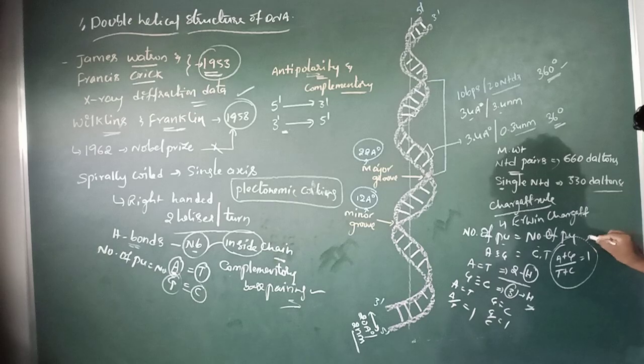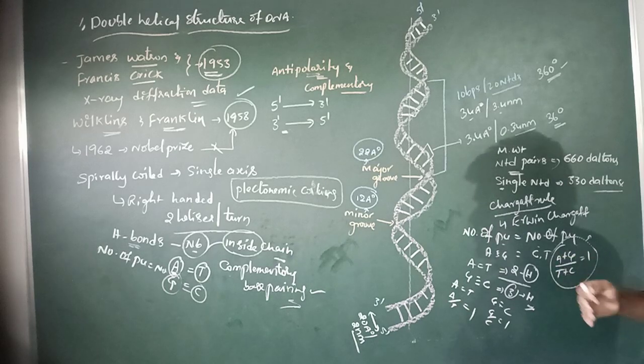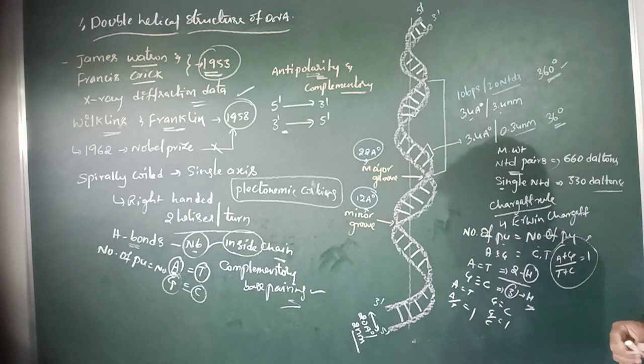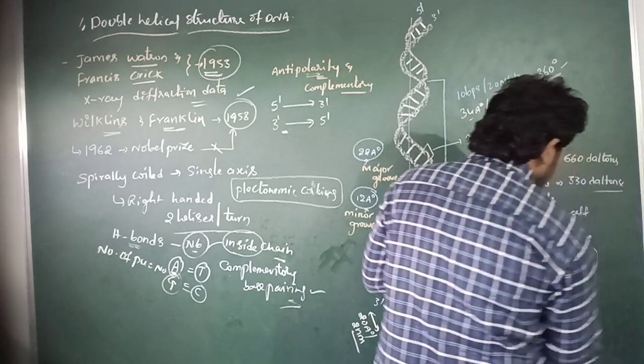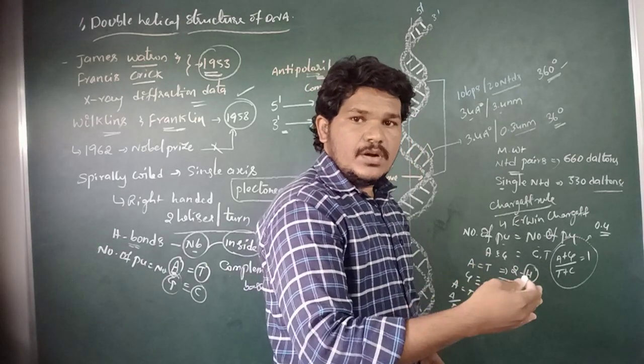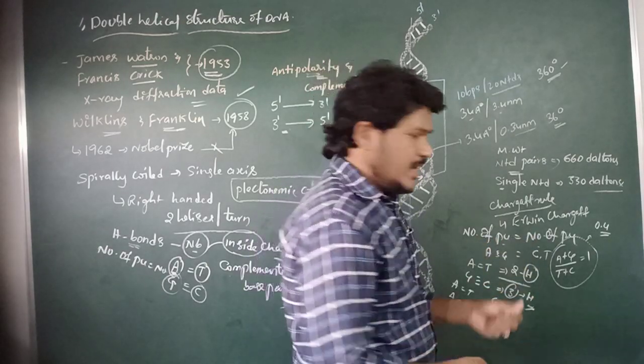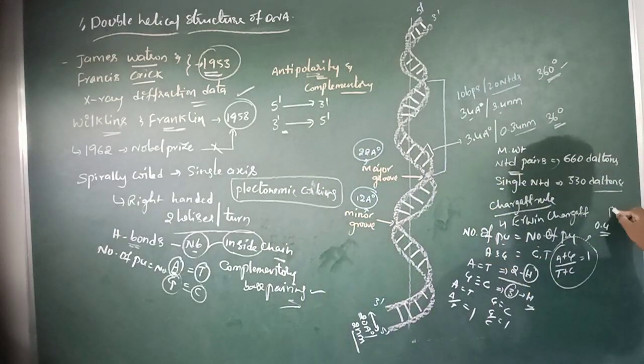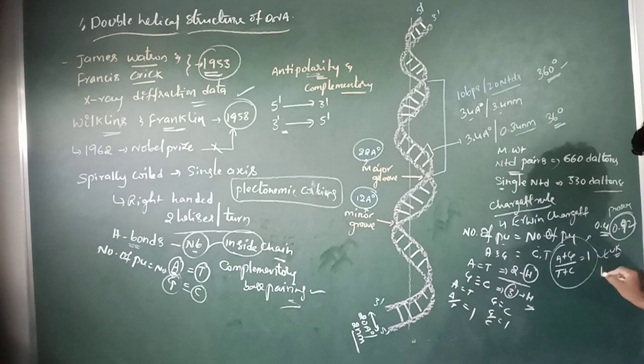This kind of representation, A plus G by T plus C, varies from species to species. It is specific for each species, and occurs in the lower organisms as 0.4 or below, or less than 1. For example, in prokaryotic organisms the A plus G by T plus C ratio is 0.92 in the prokaryotic DNA. But in eukaryotic DNA, this ratio A plus G by T plus C is 1.52.